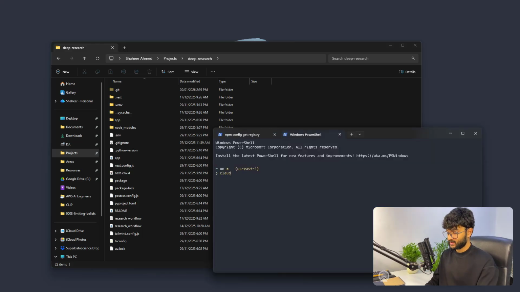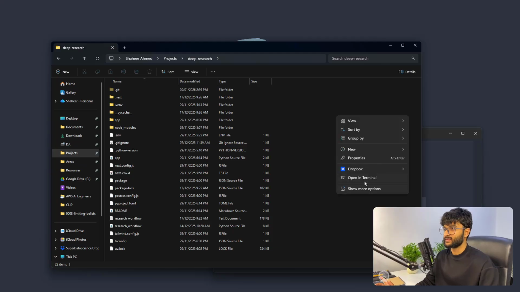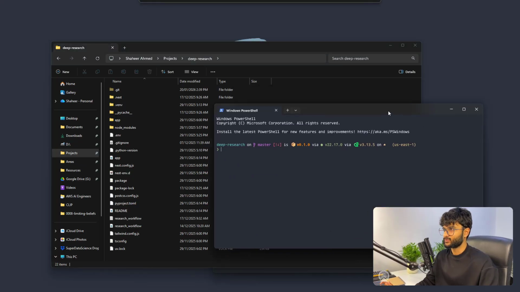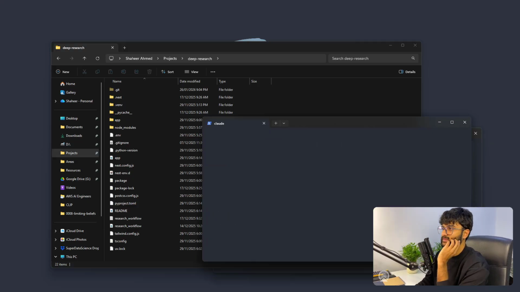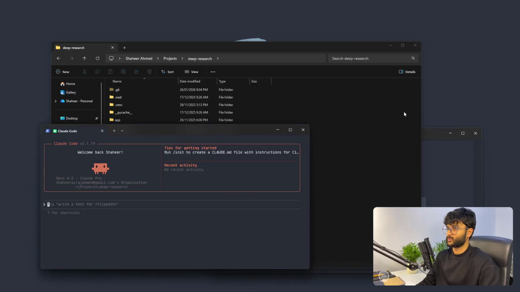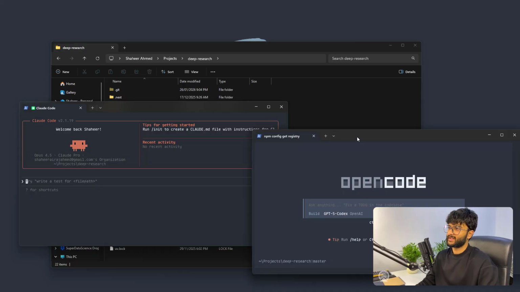Now I'm going to open up an instance of Claude Code, and immediately I want you to tell me what is better. Let me try that in this particular project repo. So I have a new terminal opened up, type in Claude, launch an instance of Claude Code. Yes, proceed. And this is the interface that we're immediately met with. Compare that to this, just the initial one. For some reason, I just really like what OpenCode has done. Very simple. There's slightly more text and gibberish going on here, which I don't want to know. But OpenCode just does this a lot better.